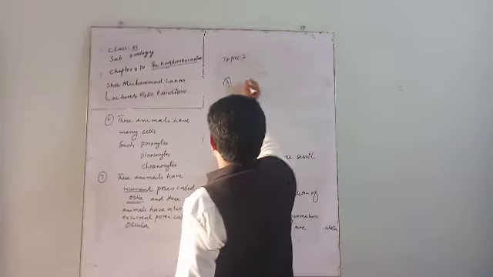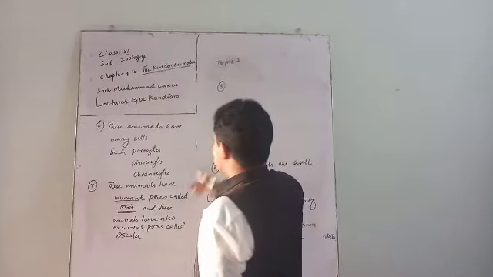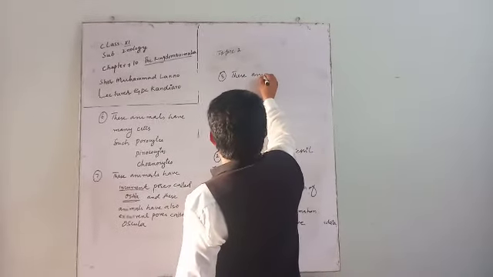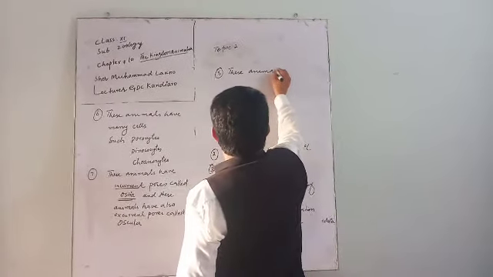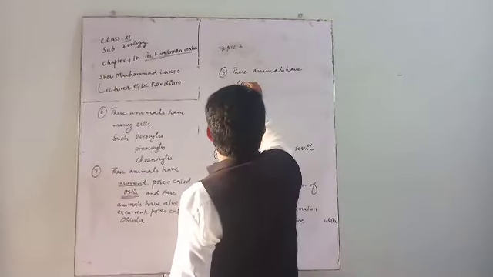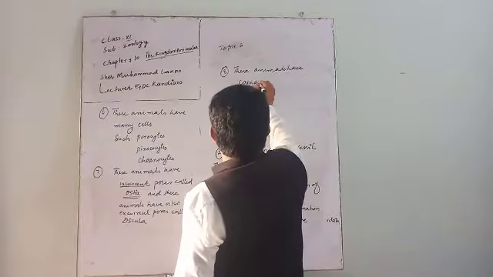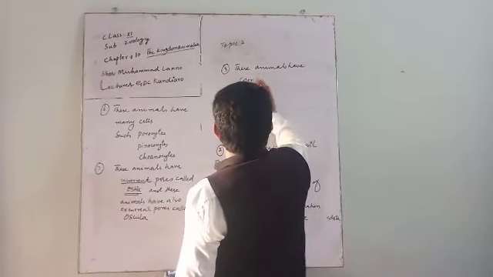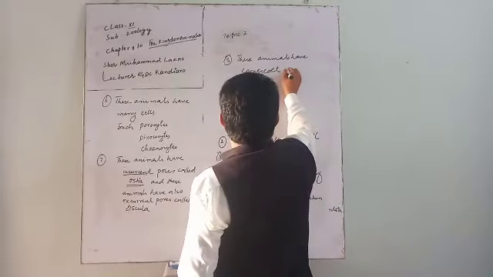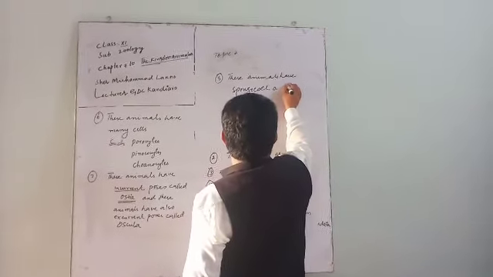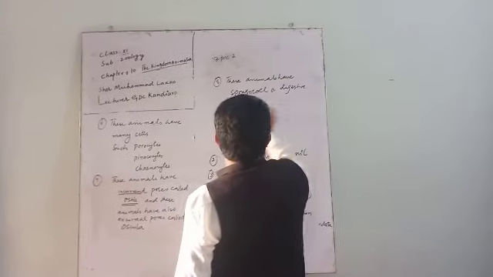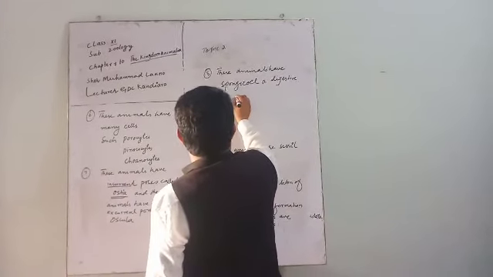The next characteristic of this phylum is that these animals have a spongocoel, a digestive cavity.